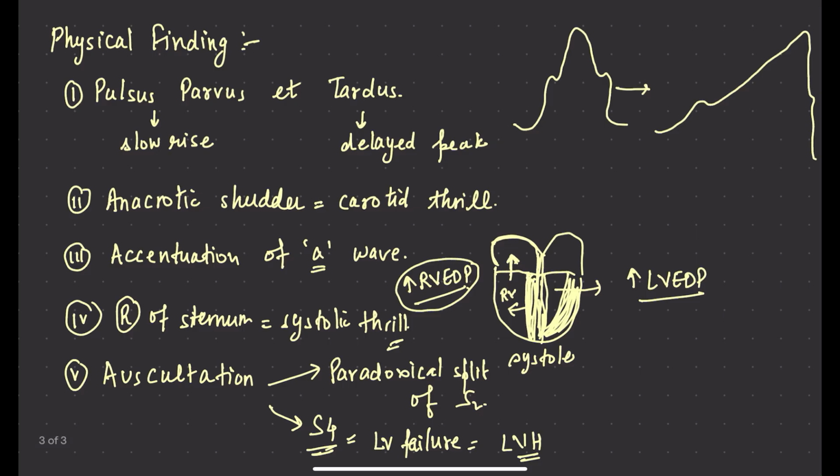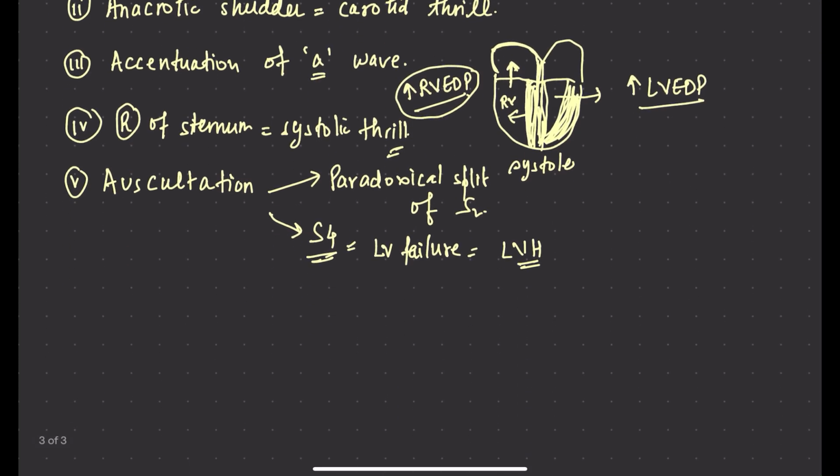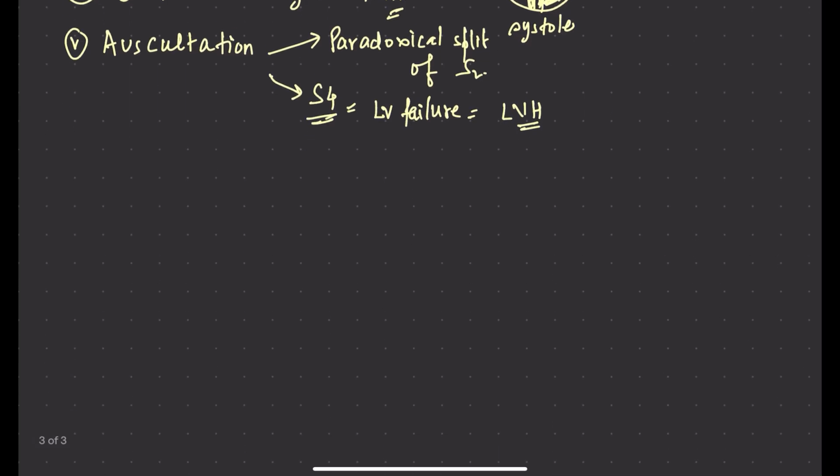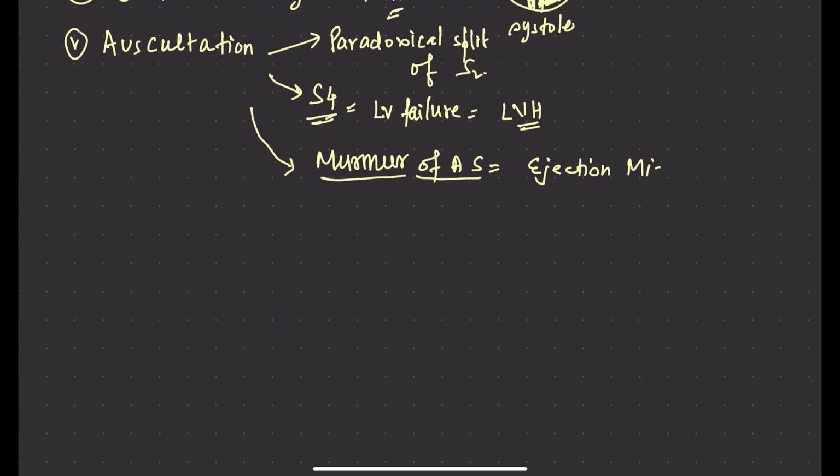Now very important is the murmur of AS. We have to understand completely the murmur of AS on auscultation. The murmur of AS is an ejection mid systolic murmur.